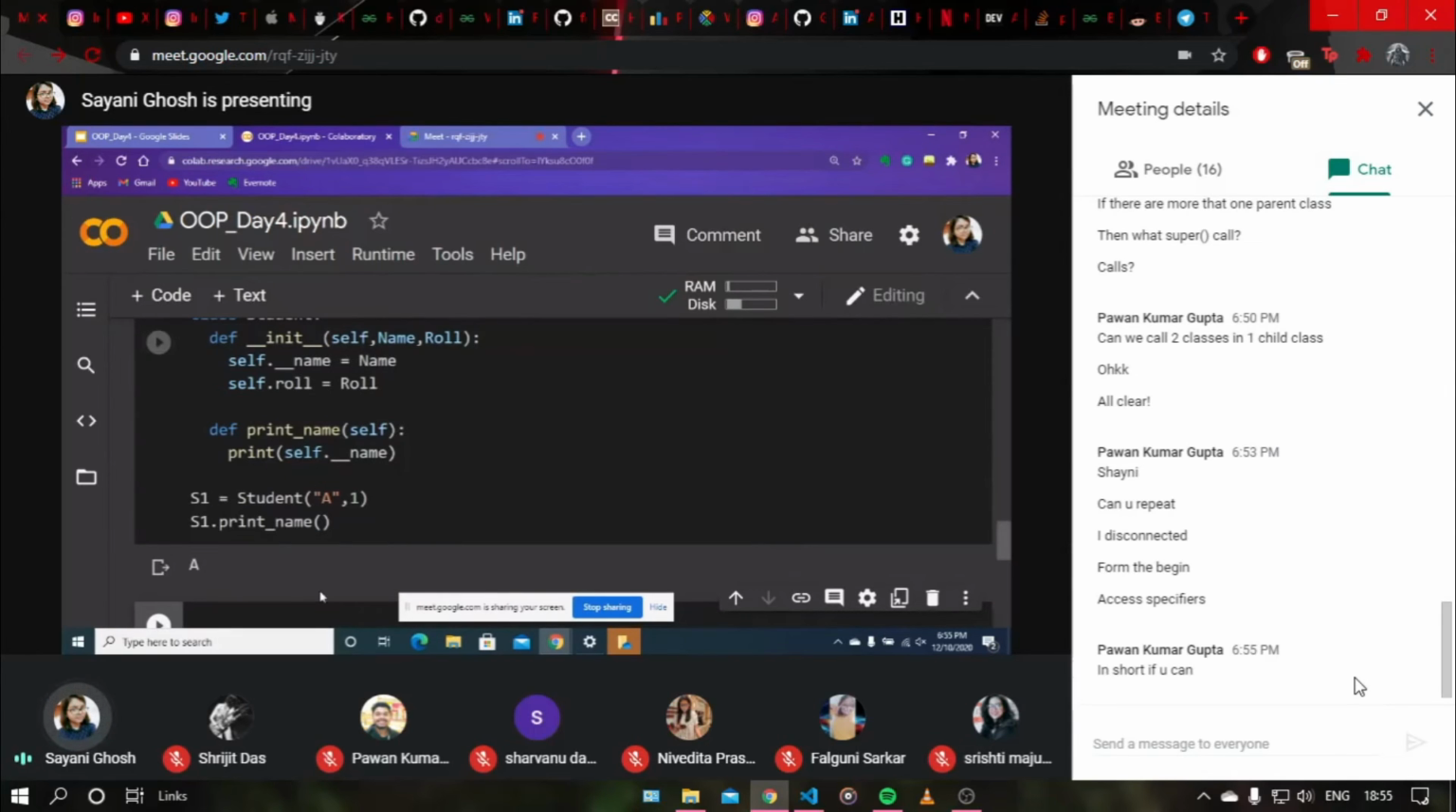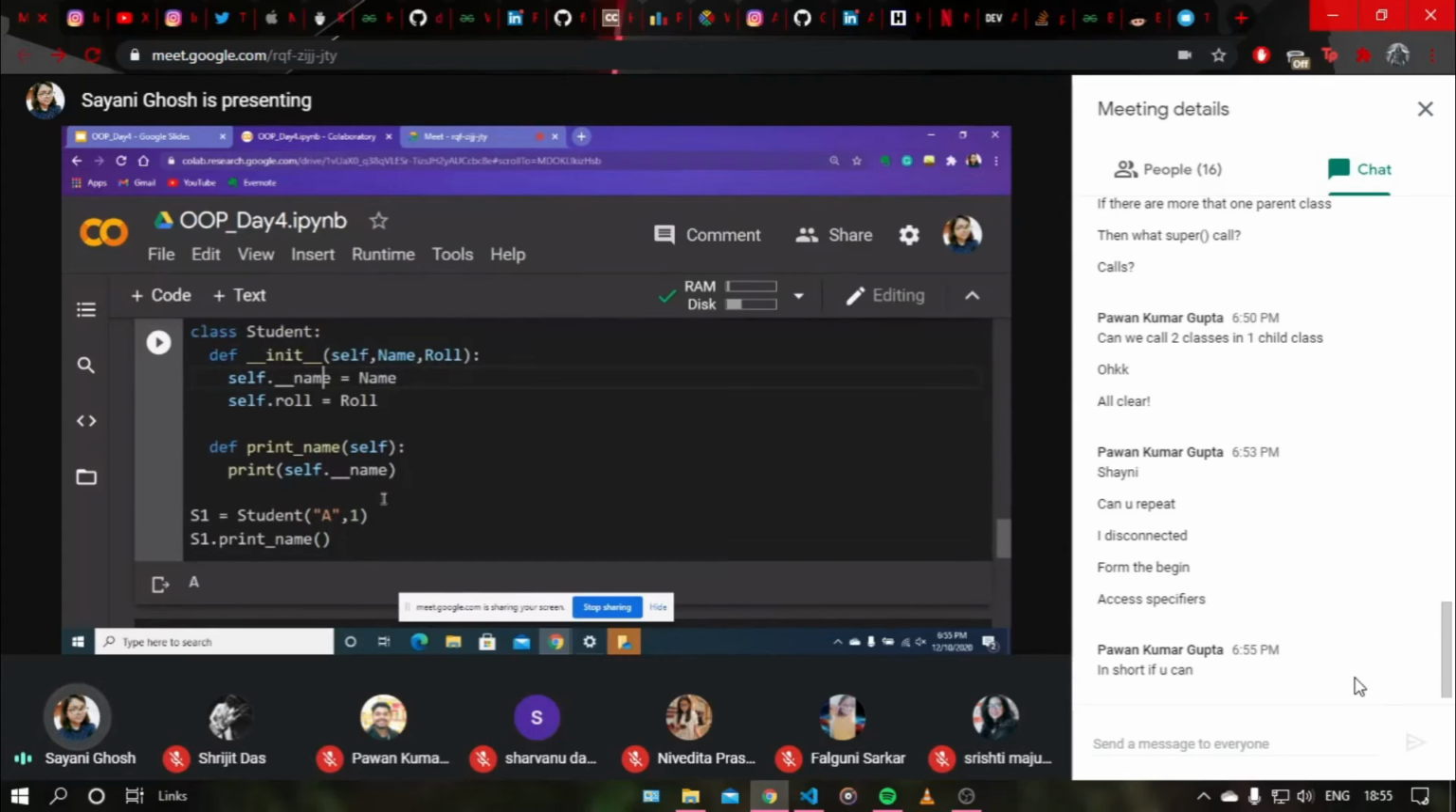Yeah, it gives out the output as A. That was the given name to s1. So this is how we can encapsulate the data with two underscores in front of the attribute name. So I hope data encapsulation is clear to everyone.